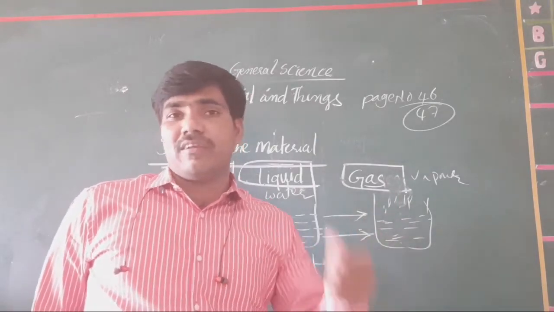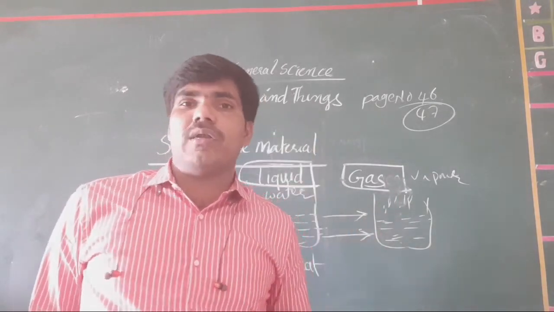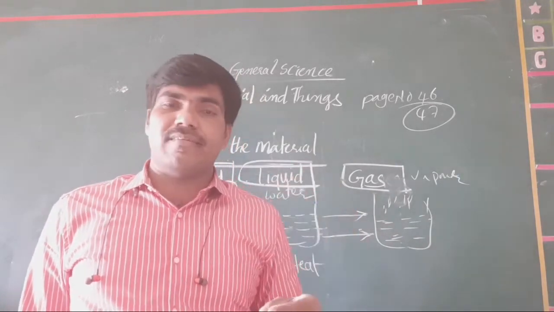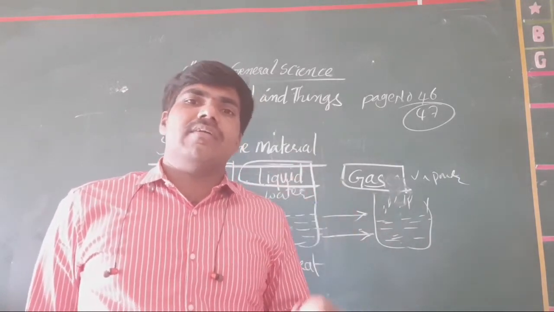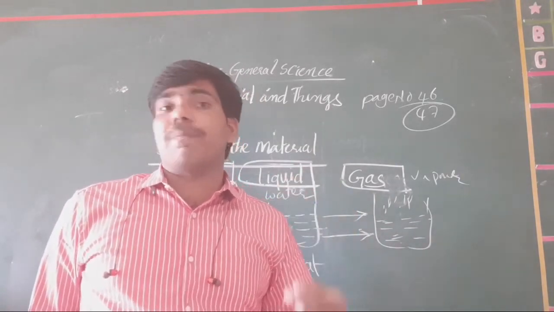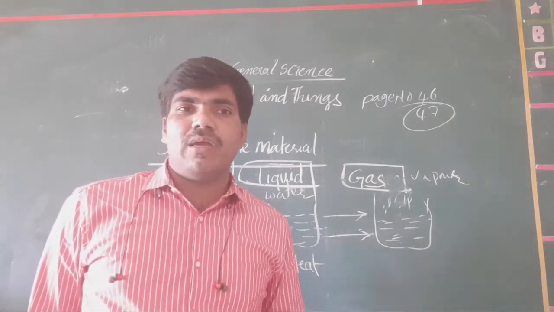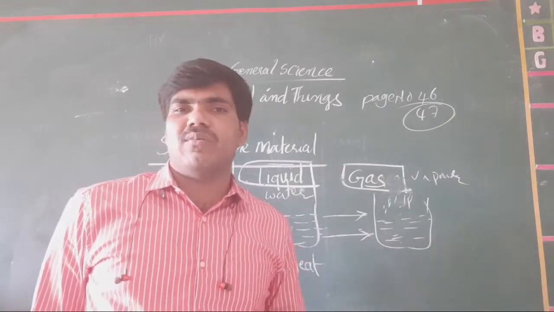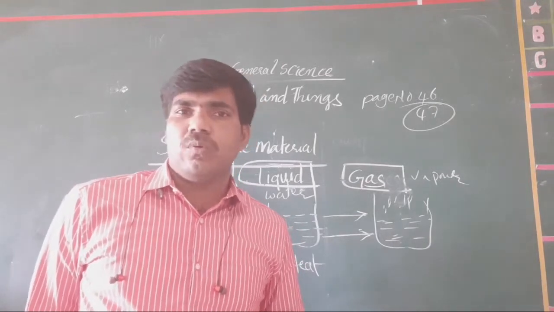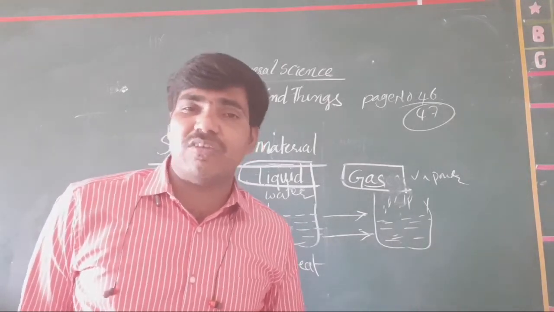Examples for transparent: air and pure water, otherwise glass. And transient is, for example, a plastic cover, a bottle with water, like that. These are all transparent and transient in nature.